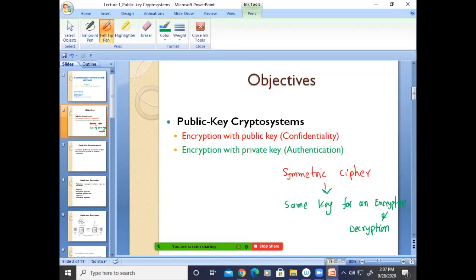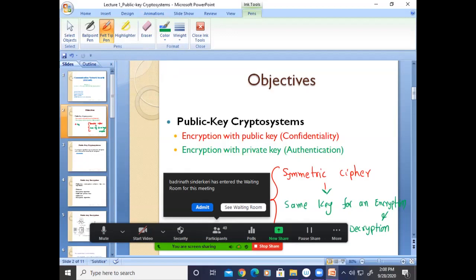Different types of transformations, combinations or permutations are there in the symmetric encryption techniques, correct? In single DES, or in AES also, it is based on permutations, combinations, substitutions or transpositions. After the development of symmetric encryption, after some time, they found two problems in it. One is key distribution.